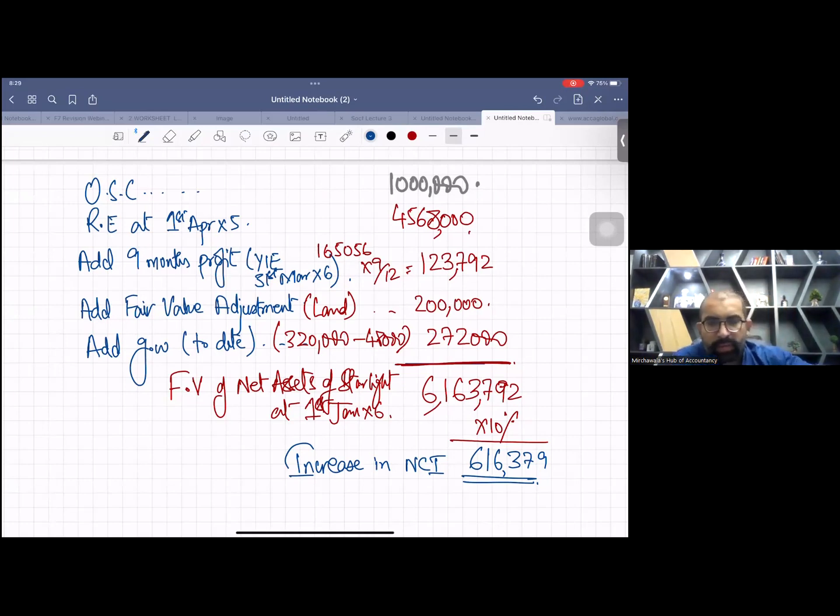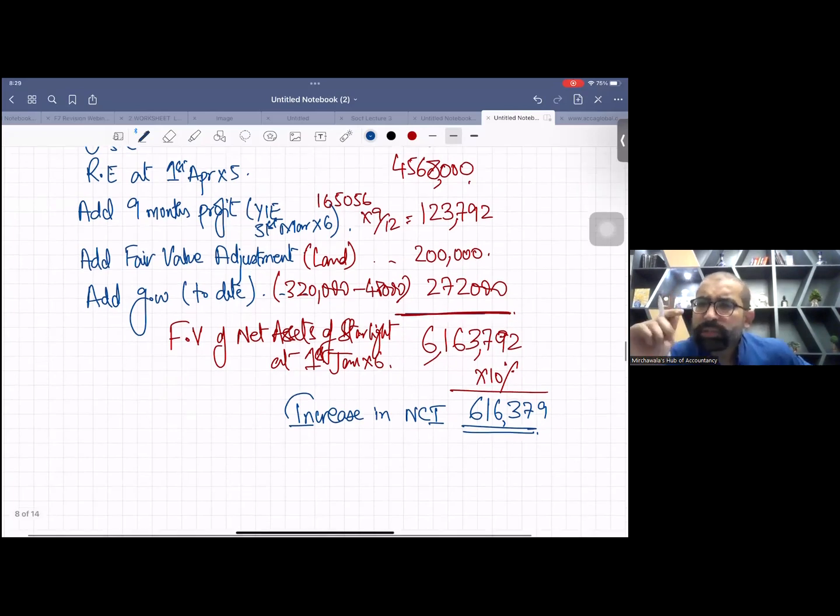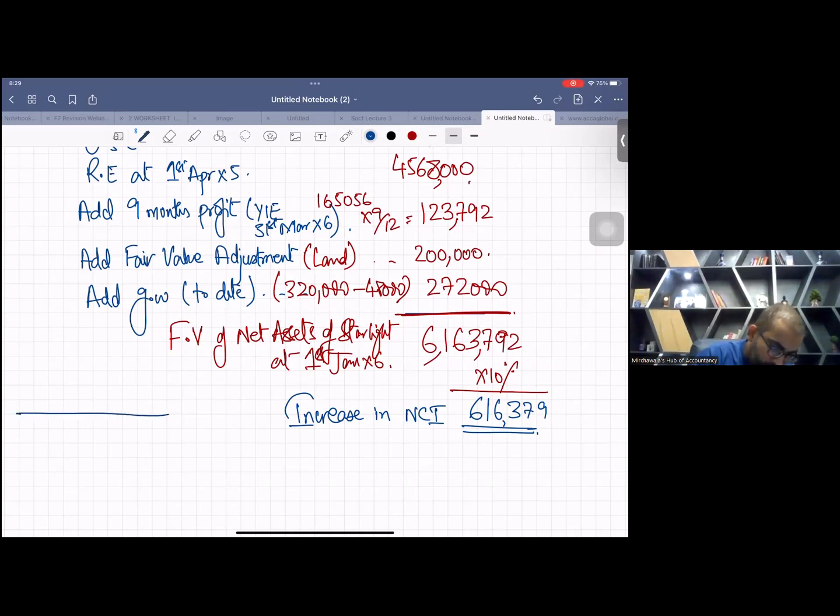Okay. Now, how much cash we received? We sold 100,000 shares for $7 each. So 100,000 times $7 is 700,000. This is the entry. Debit bank 700,000. Now, as you can see that NCI is increasing, and whenever NCI increases, we credit it.